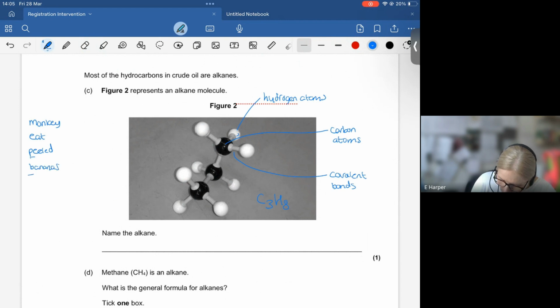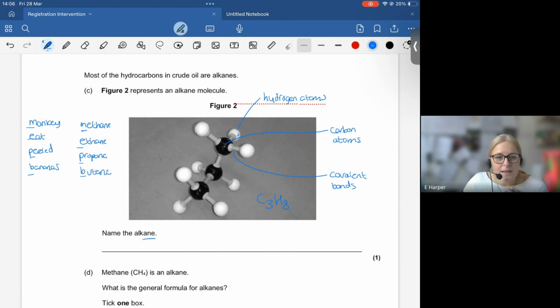We take the first letter of each of those. Now, we do have to remember the alkanes that end in ane. So M, methane. Eat, E, ethane. P, propane. B, butane.